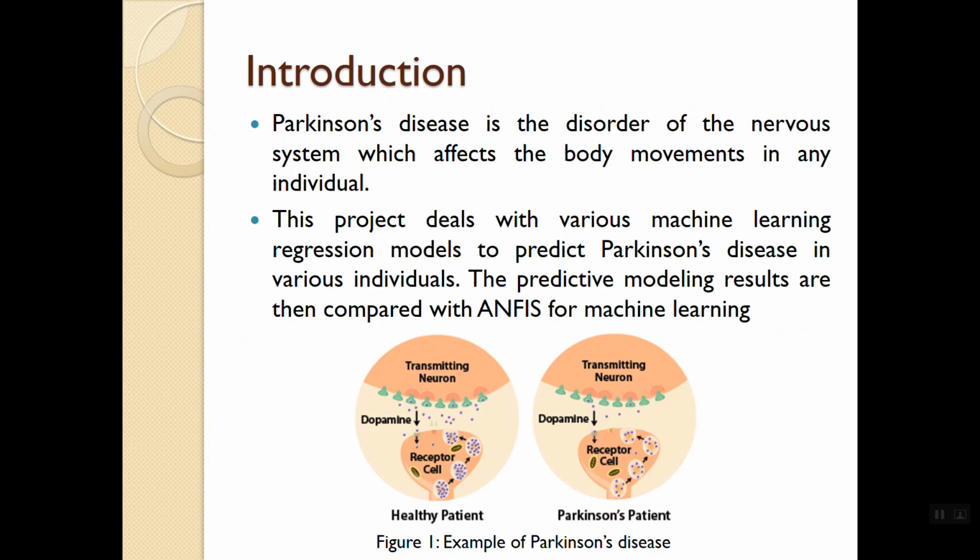Parkinson's disease is a disorder of the nervous system which affects body movements in any individual. To predict the disease, I have executed various machine learning regression models and predicted the results. The predicted results are then compared with the ANFIS model previously developed by Ali.